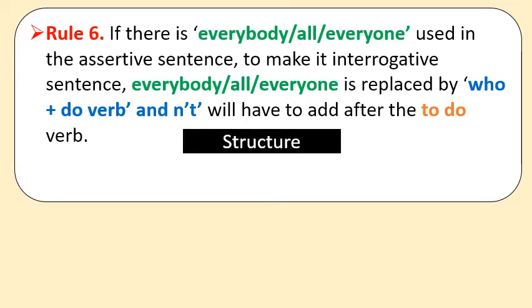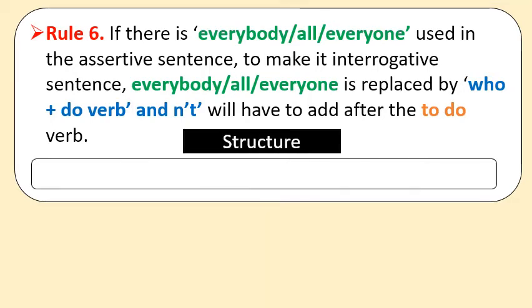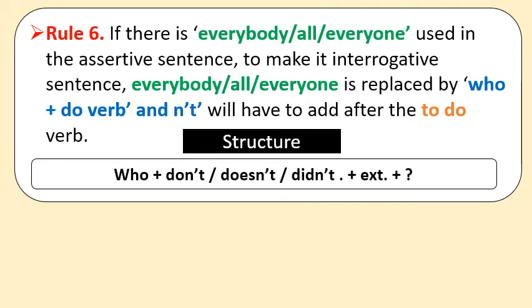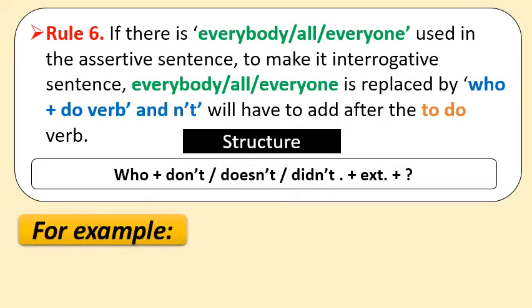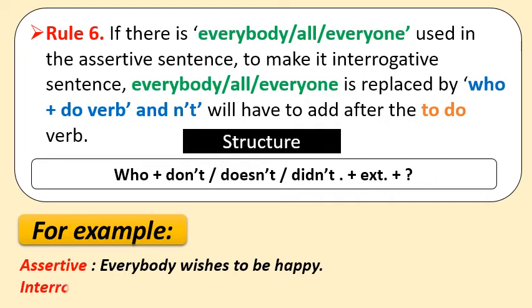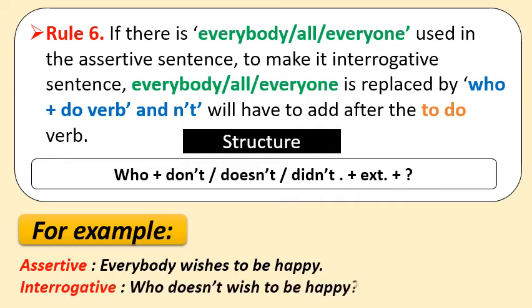So the structure of the interrogative sentence will be: who plus don't, doesn't, didn't plus extension, meaning rest of the sentence, plus question mark. So let us see an example to clarify it. Assertive sentence is: Everybody wishes to be happy. So the interrogative sentence will be: Who does not wish to be happy?